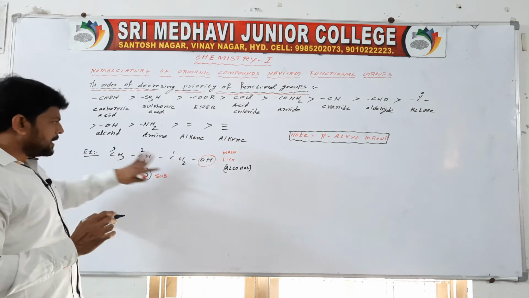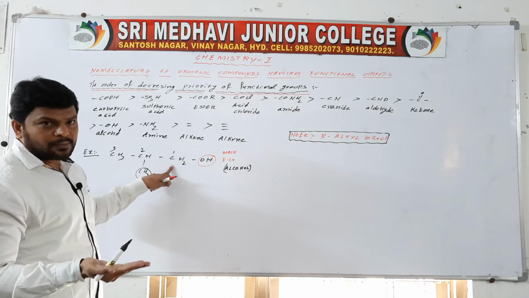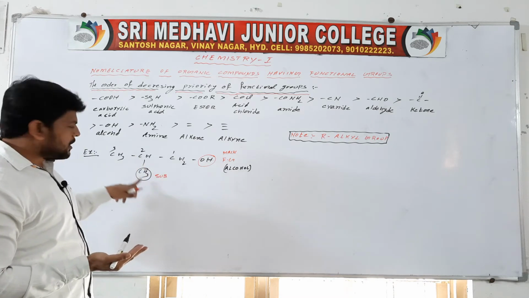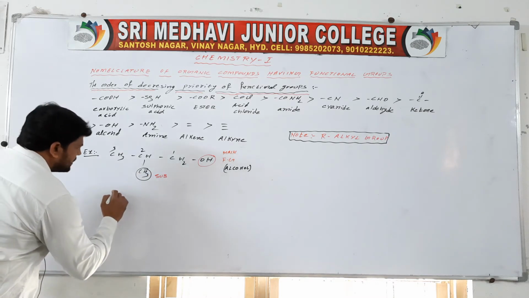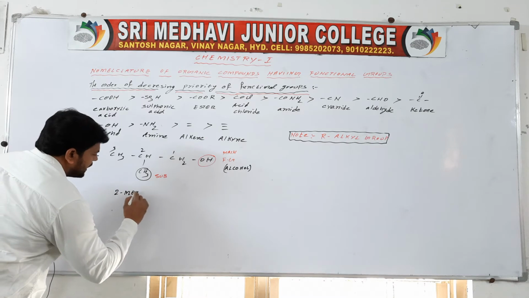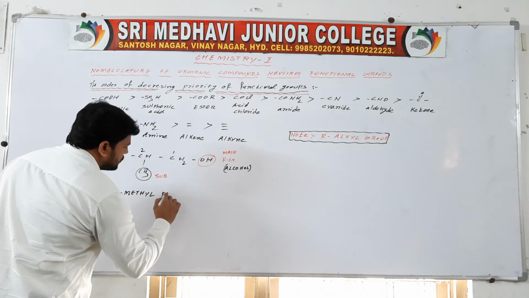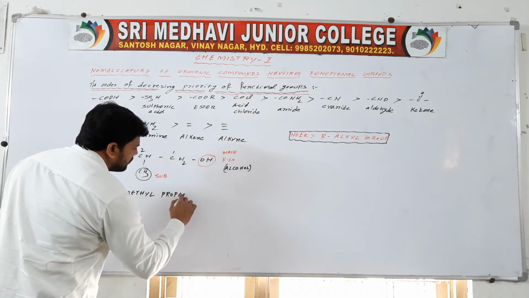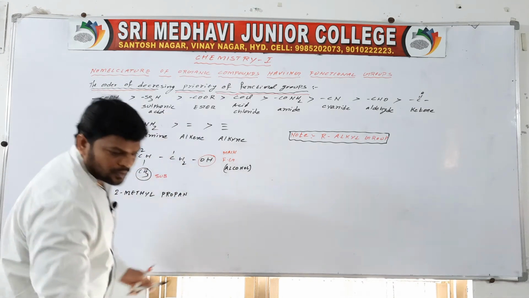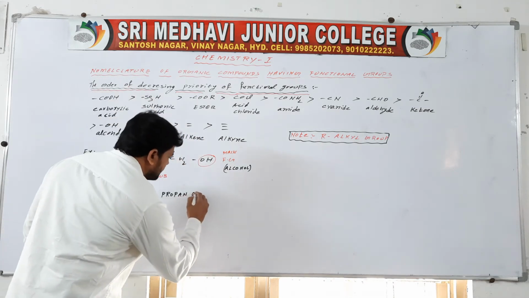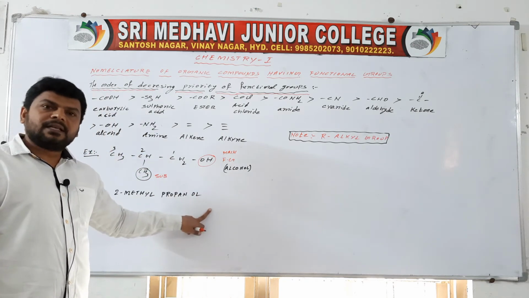So 1, 2, 3, it is right. 3 means a root word. So how many carbons? 3 carbons means the root word is prop. The second carbon containing methyl, we have to write this substituent as a prefix and this is a suffix. Writing its name: 2-methyl. How many carbons in the chain? 3 carbons, propane. So in the place of e, alcohol functional group means we have to write ol in suffix.